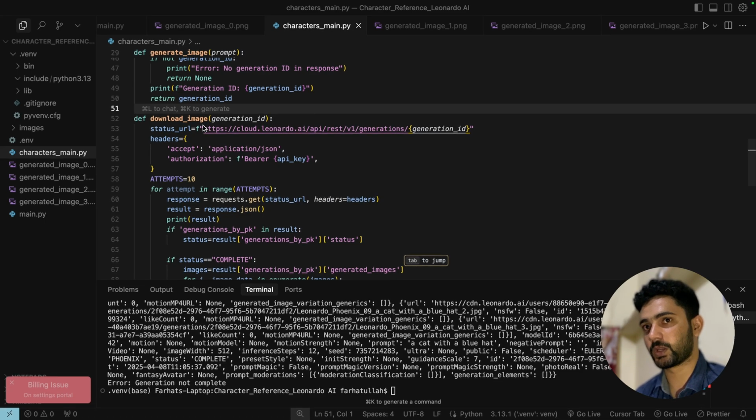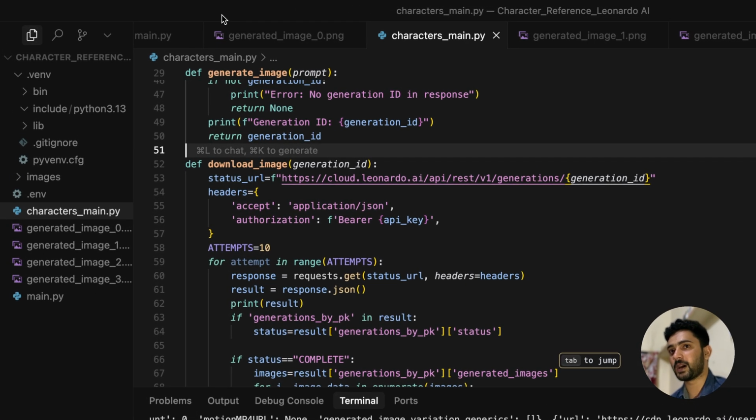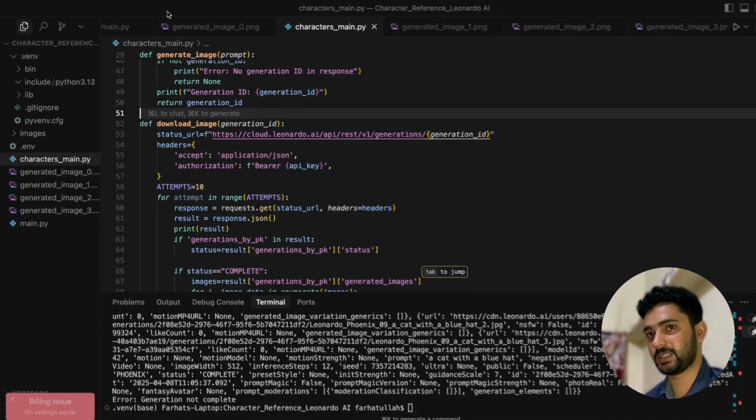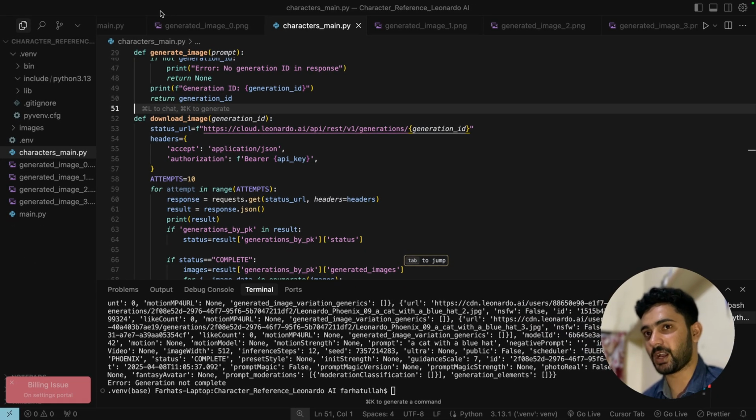Apart from that, you can also pass in init image, which is a function that allows you to pass a different image, a base image, and with generation ID, get a similar response back based on that ID of the image.